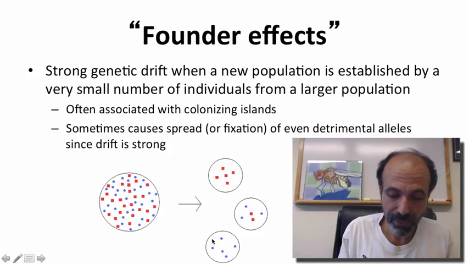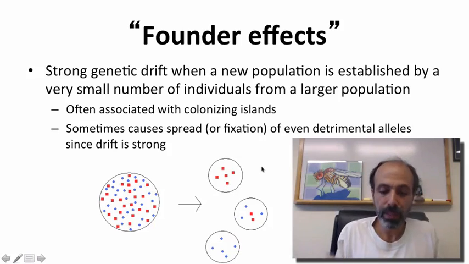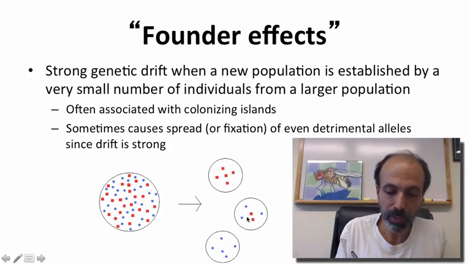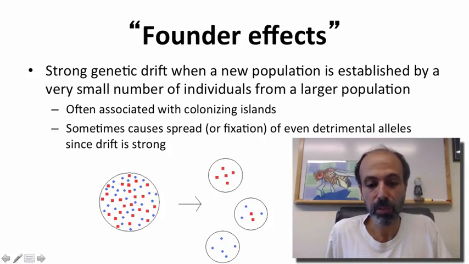So imagine you have this population here with red squares and blue circles. And if we randomly take 5 individuals, every now and then we'll get an all-blue population or an all-red population. These are non-representative of the original population, whereas this one right here is fairly representative. Now, this has been observed several times in humans.